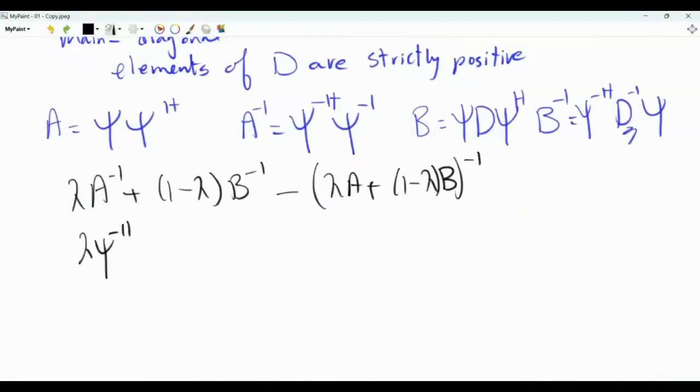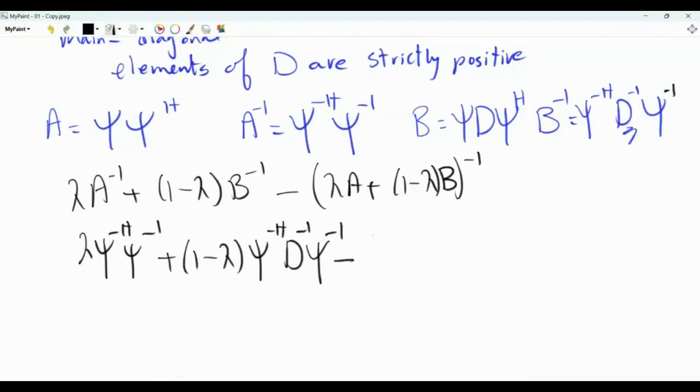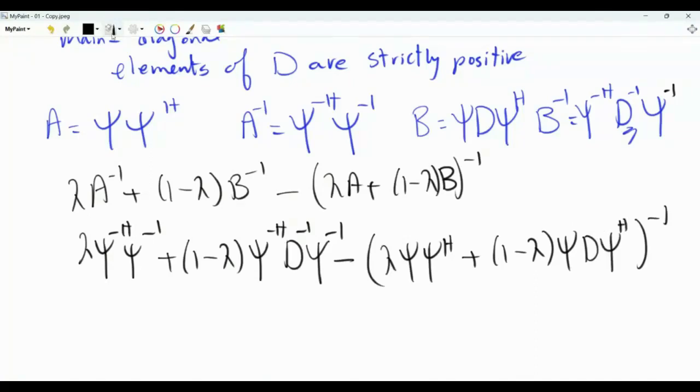This is λ Ψ^{-H} Ψ^{-1} + (1−λ) Ψ^{-H} D^{-1} Ψ^{-1}. And then we have an inverse here, [λΨΨ^H + (1−λ)ΨDΨ^H]^{-1}. Inside the bracket, let's take Ψ as a common factor on the left and Ψ Hermitian as a common factor on the right.